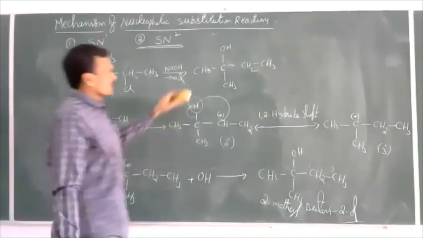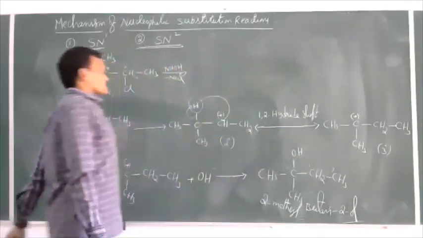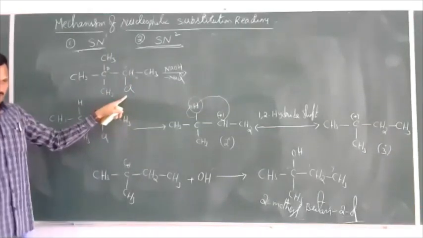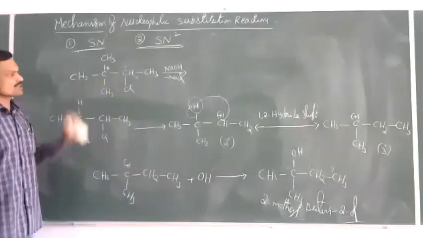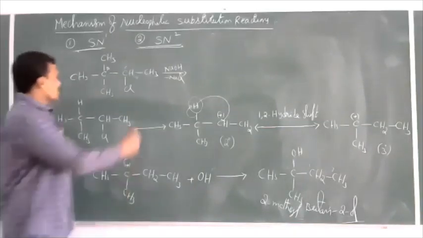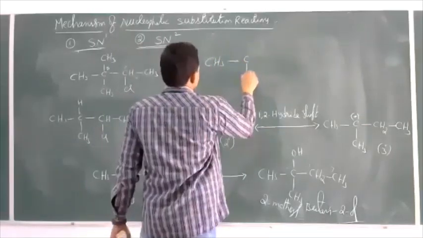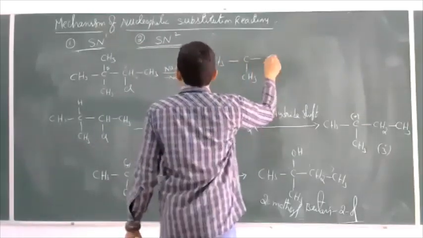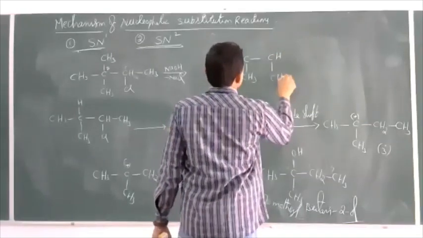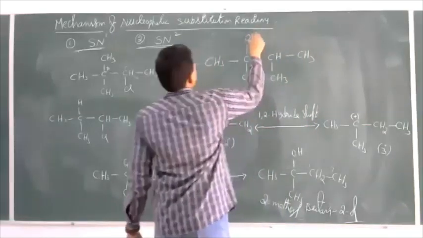Then what is our expected product? Our expected product, just like earlier, is Cl minus replaced by OH minus. But in this case also, the rearrangement of carbocation takes place. Then the product formed here is CH3, C, CH3, CH, CH3, CH3, OH.